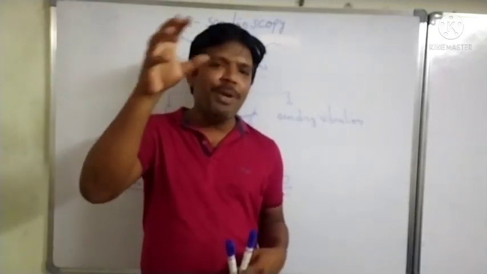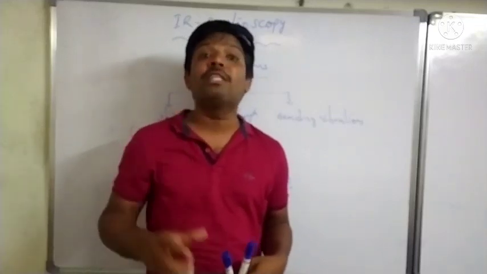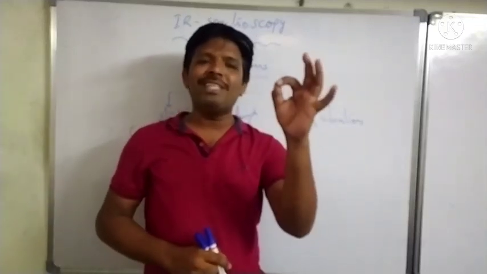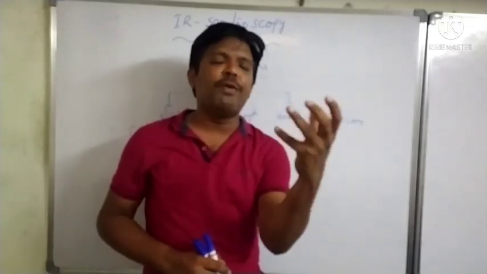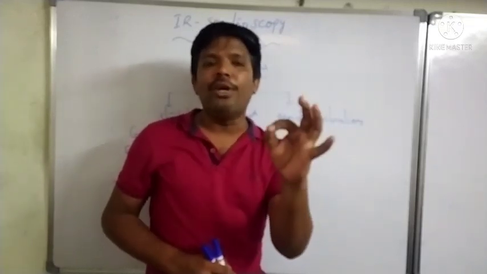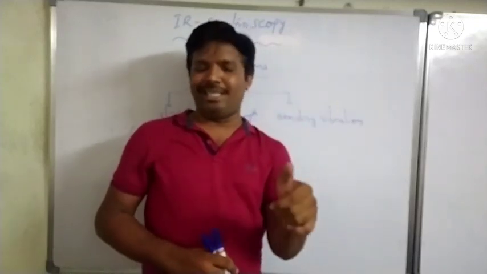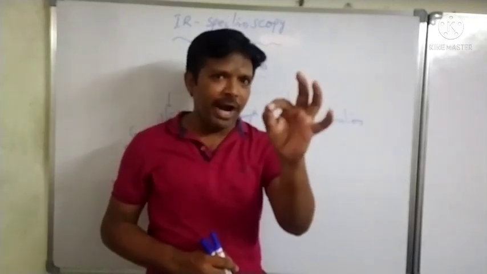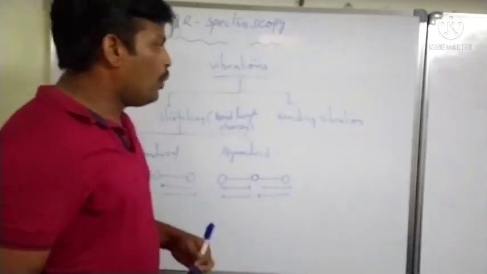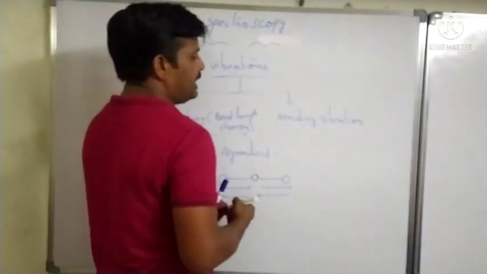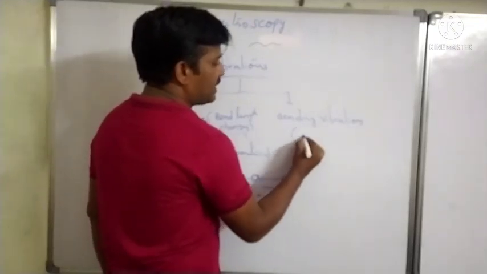Out of the plane movements are observed due to the bending of bonds, and due to the bending of bonds present in a molecule, we observe bond angle changes.